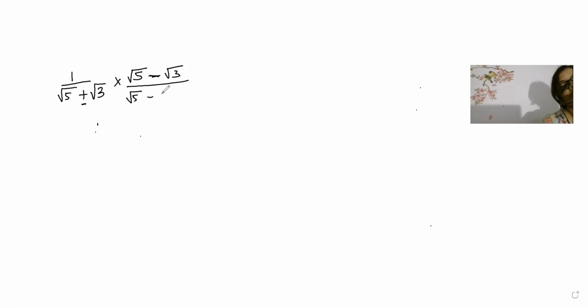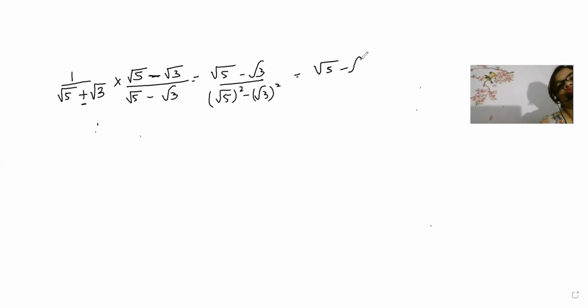So root under 5 minus root under 3. It was coming as root 5 minus root 3, and here a plus b into a minus b becomes root 5 whole square minus root 3 whole square. So it was coming as root 5 minus root 3 by 5 minus 3, and that was root 5 minus root 3 by 2. We were doing this much. My children have already given me the answer. Ashwin, wrong. Keshav, correct. Multiplying, but where is the answer?